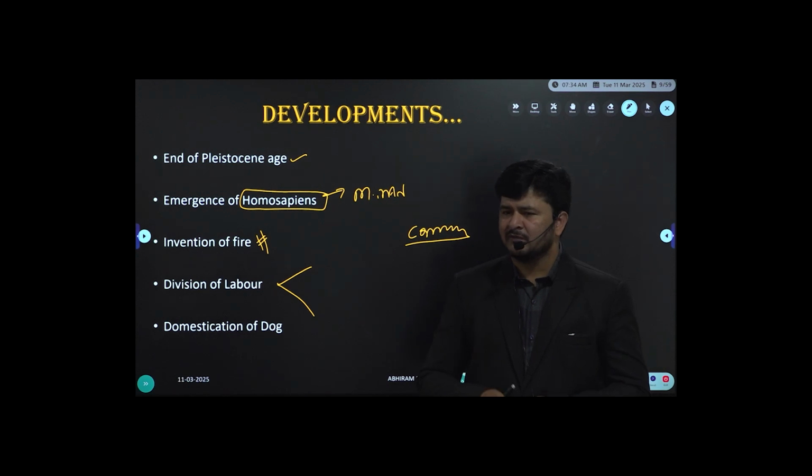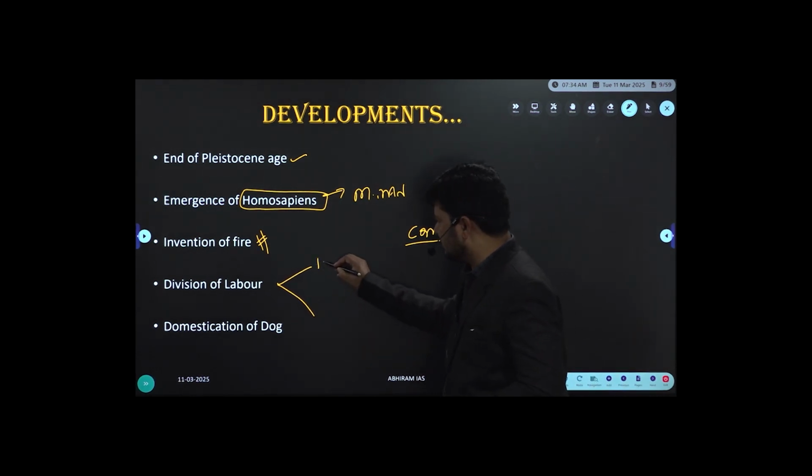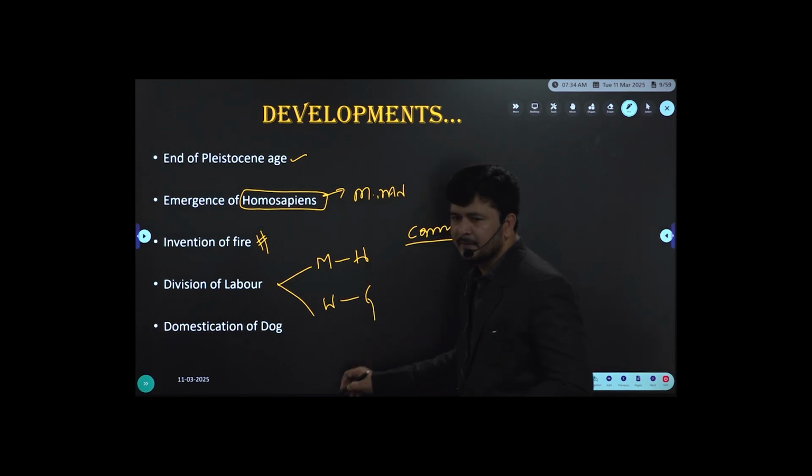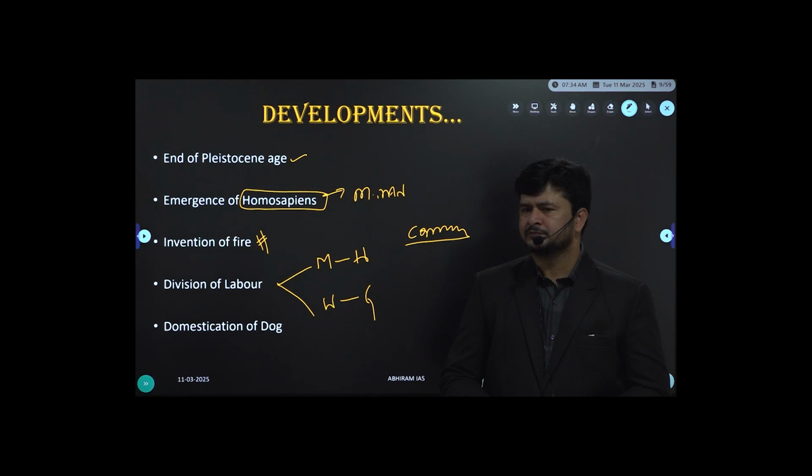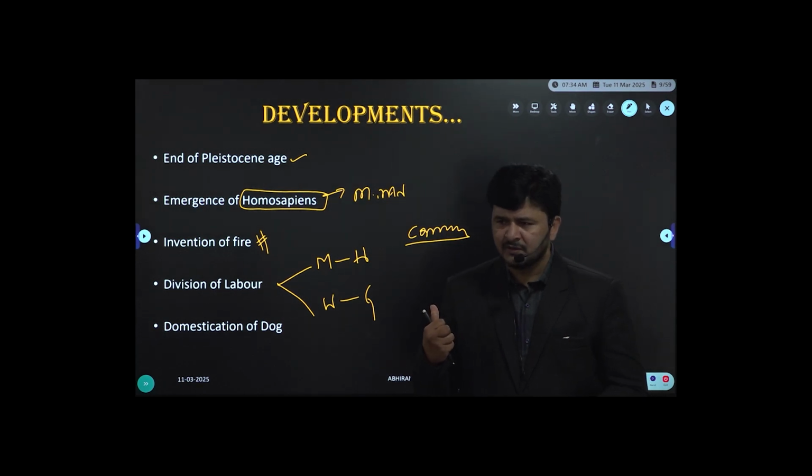Knowingly or unknowingly, we found division of labor right from the days of prehistoric cultures. Men were associated with hunting, whereas women were associated with gathering. Hunting and gathering, the main profession of Paleolithic people.